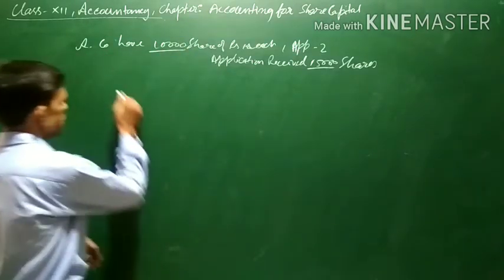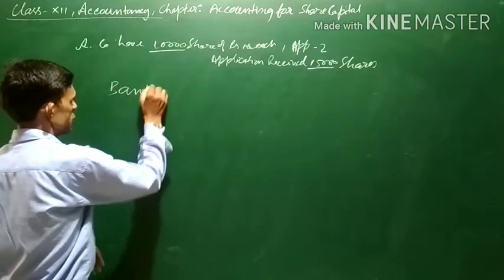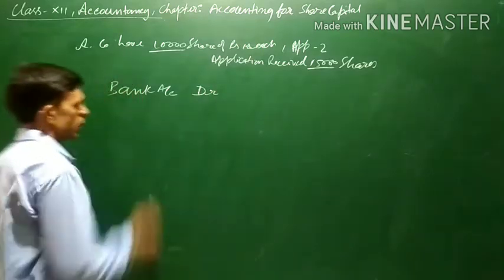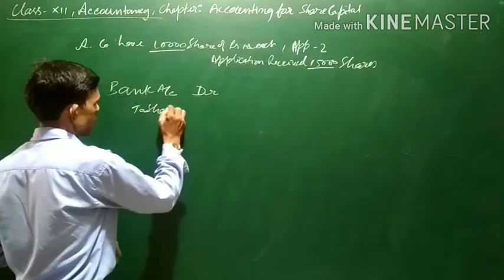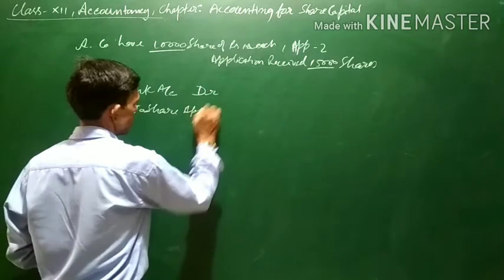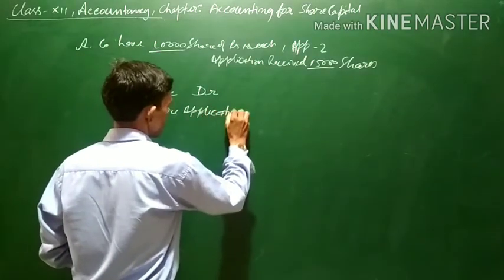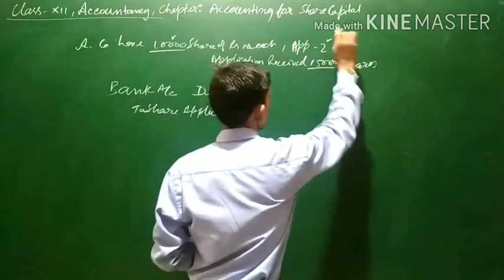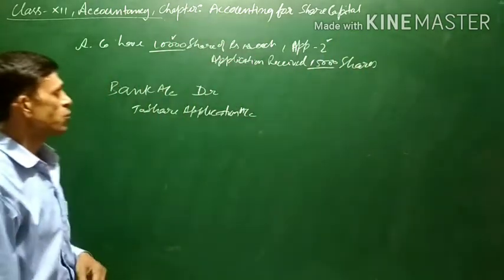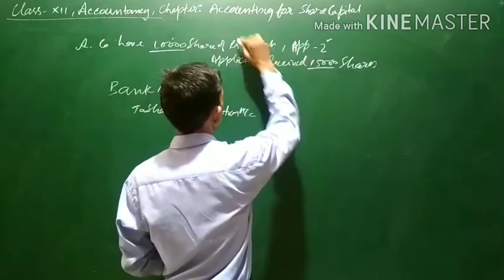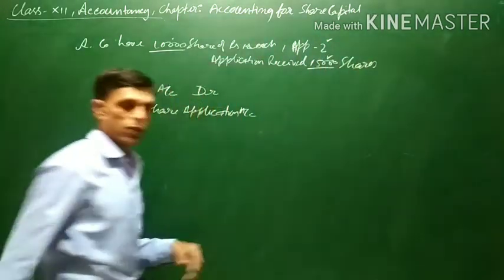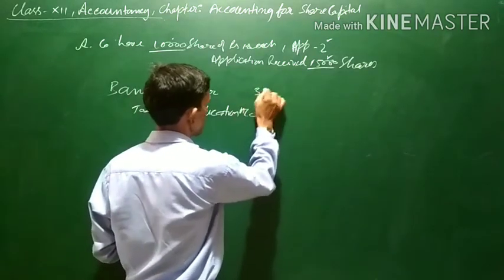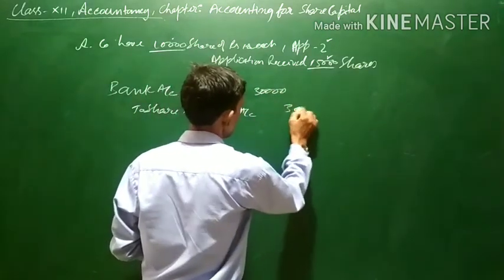Now what will happen? Let us see the very first general entry. When shares are issued and application money is received, bank account debit to share application account. This is the general entry. 15,000 is the number of applications, and 2 rupees per share means 30,000 will be received by the company.